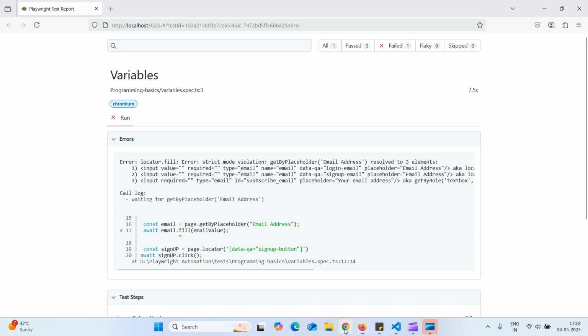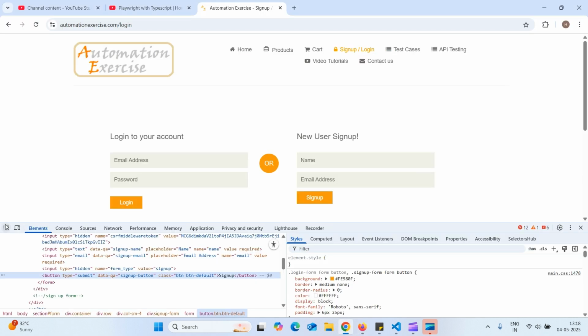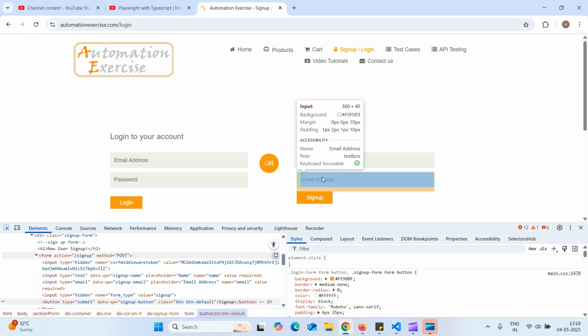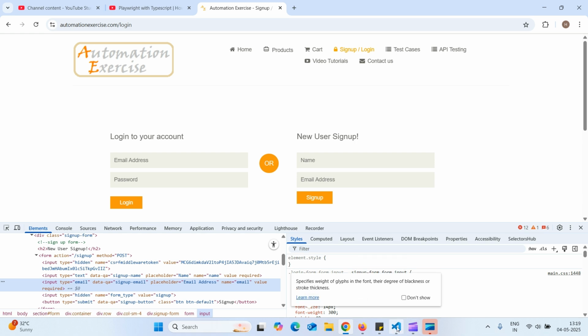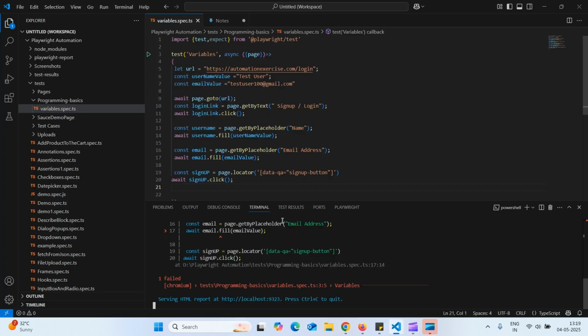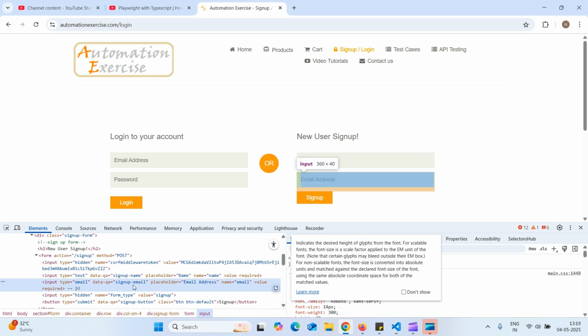So let us take something other than this placeholder. We can take data.qa. Copy this whole thing instead of email address. Instead of sign up button, I will take sign up email.